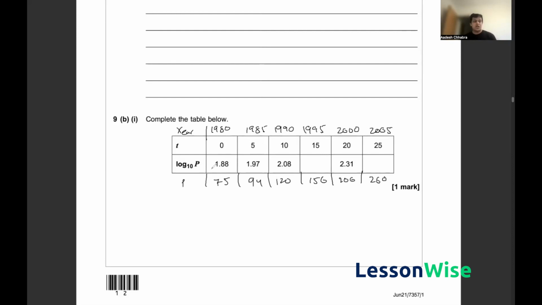Now, if you want to go ahead and make sure that the way we're working out this question is correct, you can go ahead and check that log base 10 of 75 is indeed 1.88, and that holds true for each of the given values here. So we can go ahead and calculate with assurance the values that we need to calculate in these two hidden blocks. So if I go ahead and put in our calculator log base 10 of 156, I get the answer 2.19. And if I go ahead and do the same thing for log base 10 of 260 for the year 2005, I get the answer 2.41, hence solving this question.